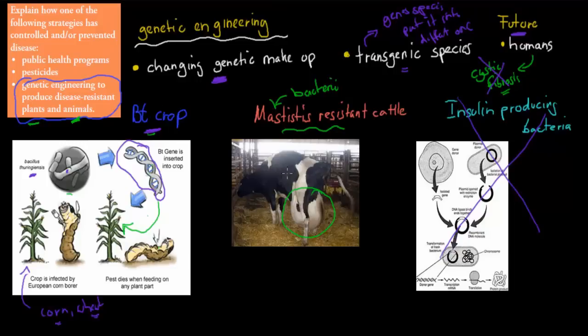And we can also change the genetic makeup of humans by removing genetic diseases, such as cystic fibrosis, for example. Right, so that's how we can prevent the spread of disease using these different types of genetic engineering.